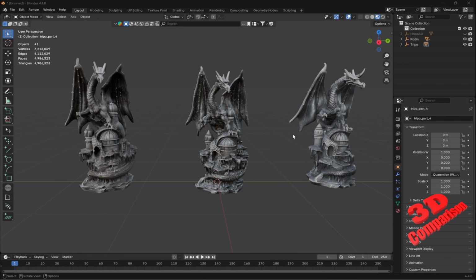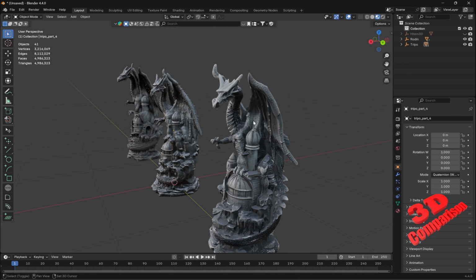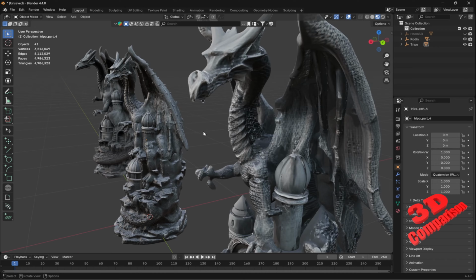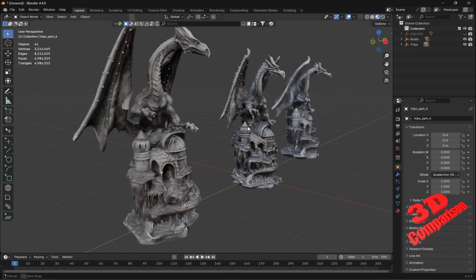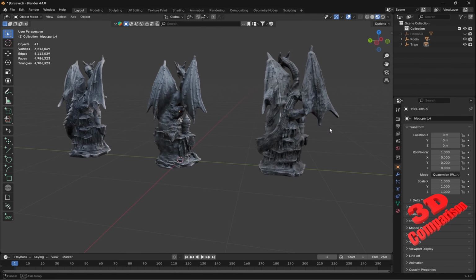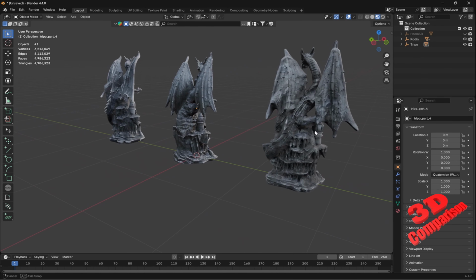Welcome to another video. This will be a comparison between generative AI. So we're going to have over here the same model, but outputted by three different tools. We're going to have Hitem3D, Rodin, and Tripo. And this will be the case study.